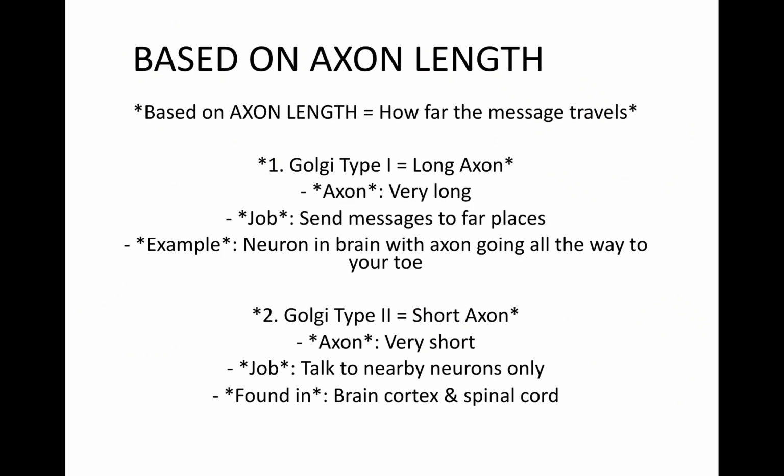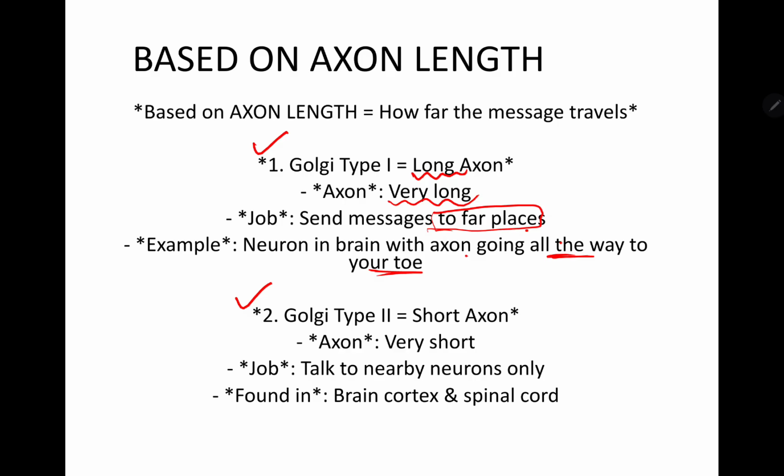Now, based on the axon length, how far do the messages travel? We have seen the classification Golgi Type I and Golgi Type II. Golgi Type I has a long axon. The axon being very long, it sends messages to far places. Example, a neuron in the brain with an axon going all the way to the toe.